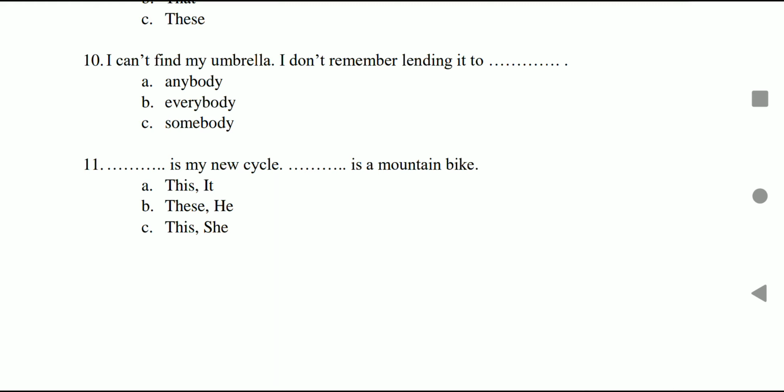So I'm sure you will find this paper very easy, but don't get overconfident and write your paper neatly and calmly. You have enough time, so don't be in a hurry. That's it. All the best.